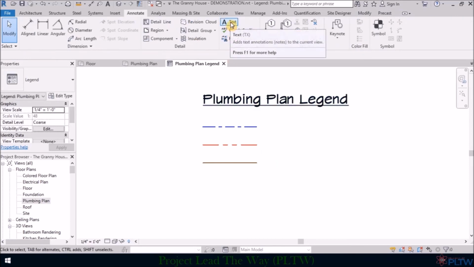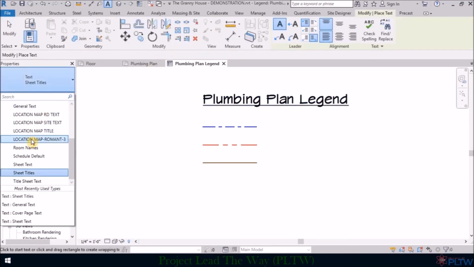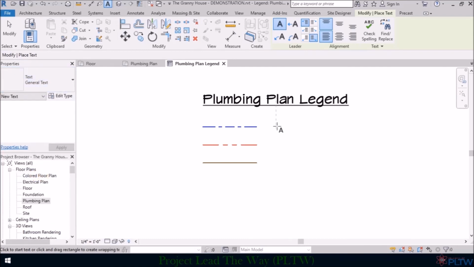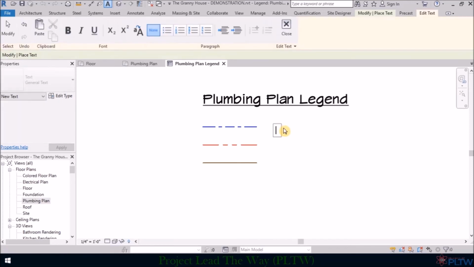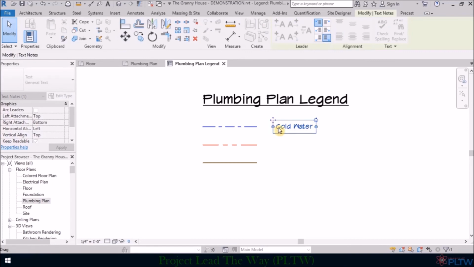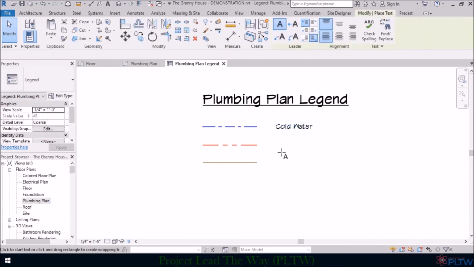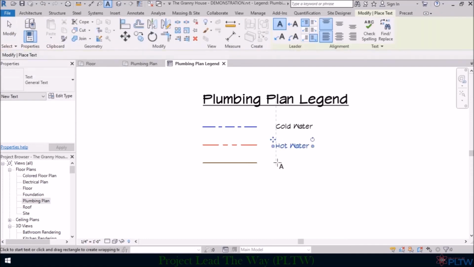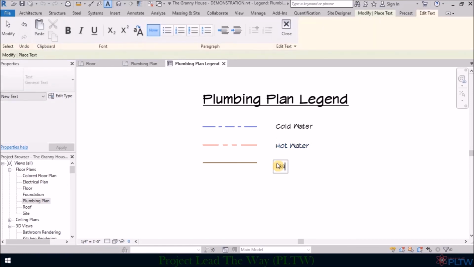Then I'm going to go to Text and go to General Text. And then somewhere to the right of the cold water line, I'm just going to click here and type in cold water. And then I can always slide it up and move it over. And then I'll go back to text and I will click somewhere here and type in hot water. Let's go ahead and do this again and do waste line.